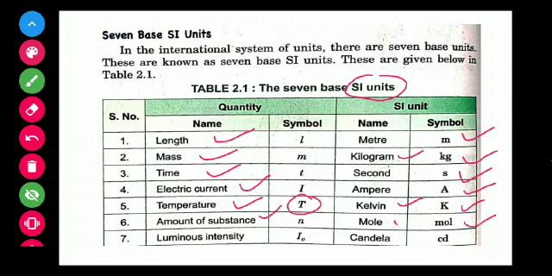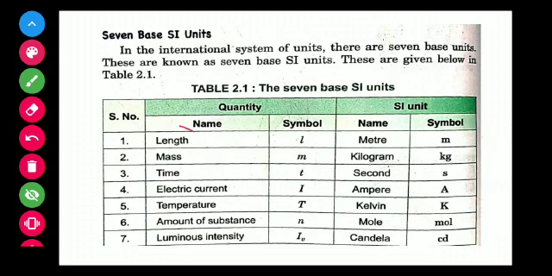The symbol is mol, and the name of the SI unit is mole. The seventh fundamental unit is luminous intensity. The SI unit of luminous intensity is candela, and the symbol of candela is cd.